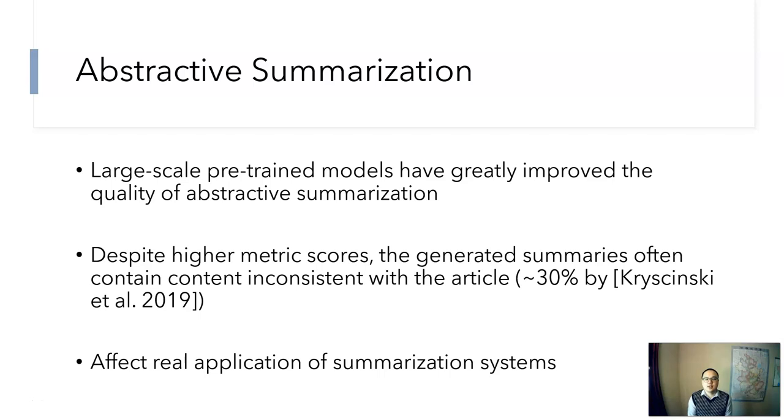Abstractive summarization has benefited a lot from the recent development of large-scale pre-trained models. However, despite the higher and higher metric scores, recent studies have shown that the generated summaries often contain content inconsistent with the article, which seriously affects the real application and deployment of such systems.